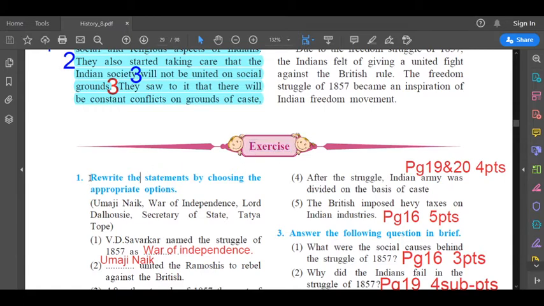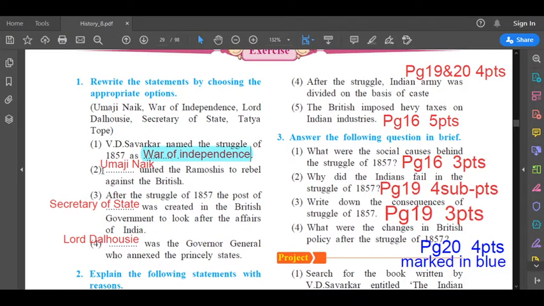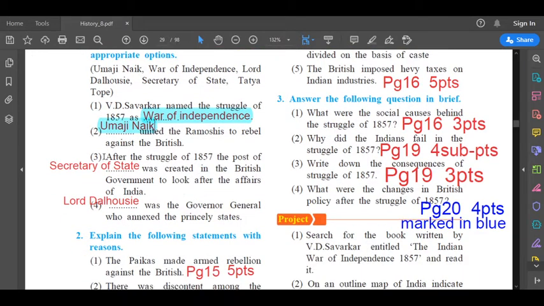Question number 1. Rewrite the statements by choosing the appropriate options. The first one, V.D. Savarkar named the struggle of 1857 as dash. The answer is War of Independence. Second one, dash united the Ramoshis to rebel against the British. The answer to this is Umaji Nayak. Now we'll see the third one.